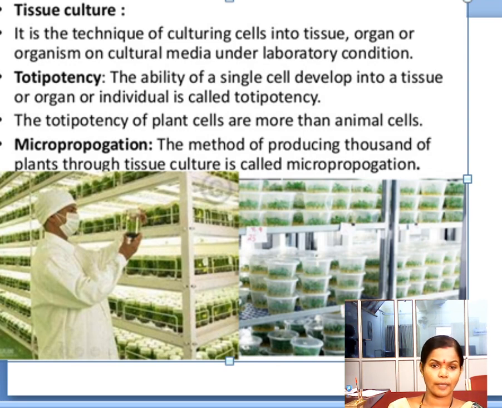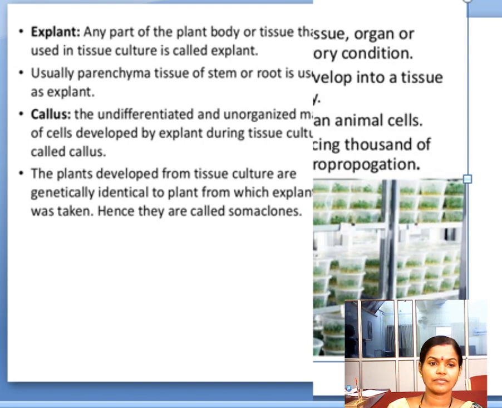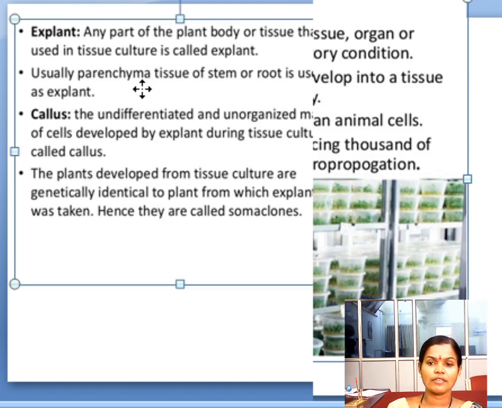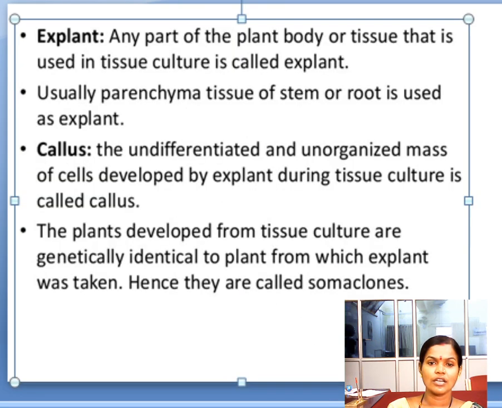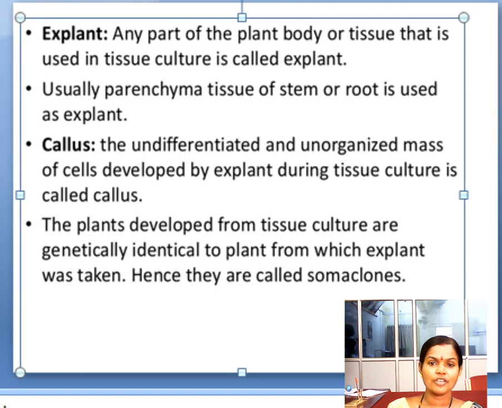Next, you can see some of the terms here. I have told you the explant is nothing but the plant body which is used for tissue culture. Usually the parenchymatic cells of the explant absorb the nutrition, and then they produce the callus, with a cottony appearance. What is callus? It is the undifferentiated and unorganized mass of cells developed by the explant during tissue culture.